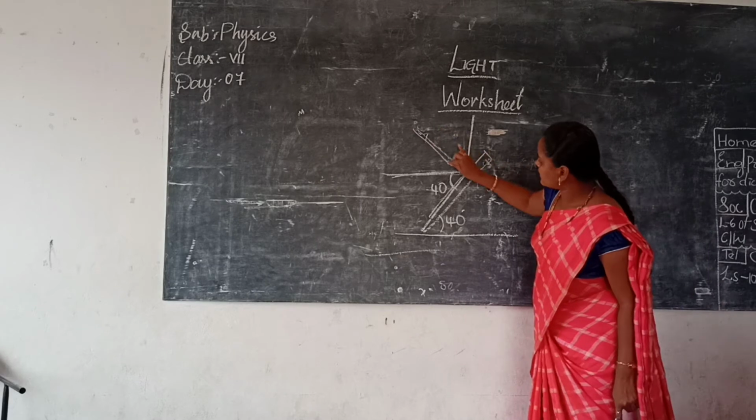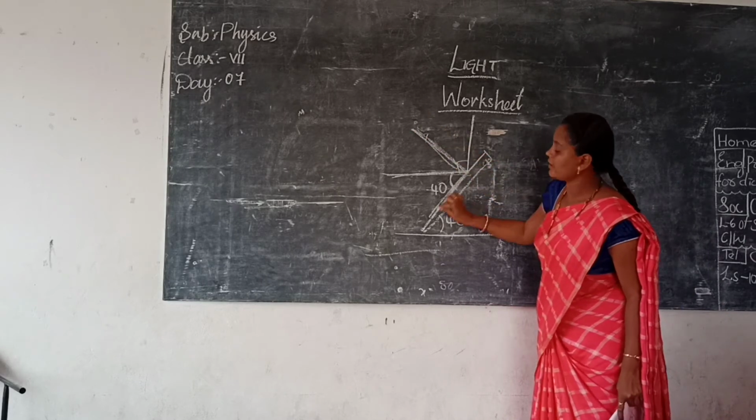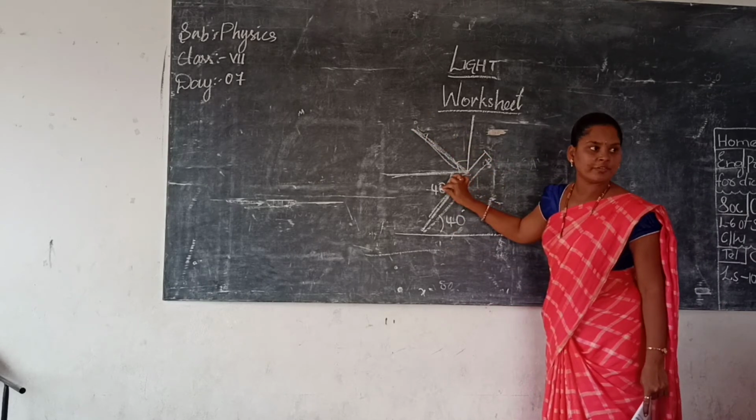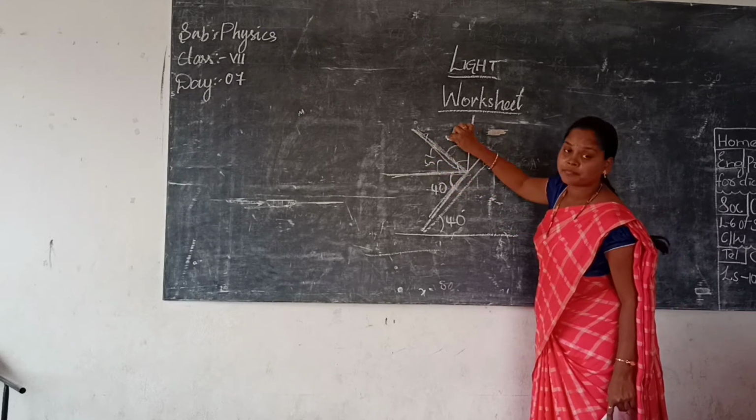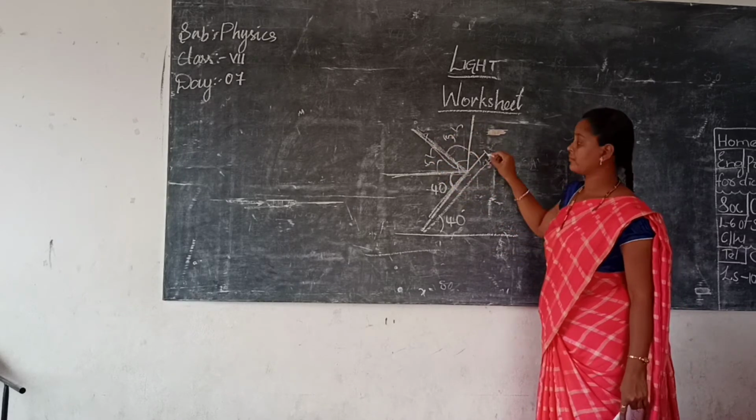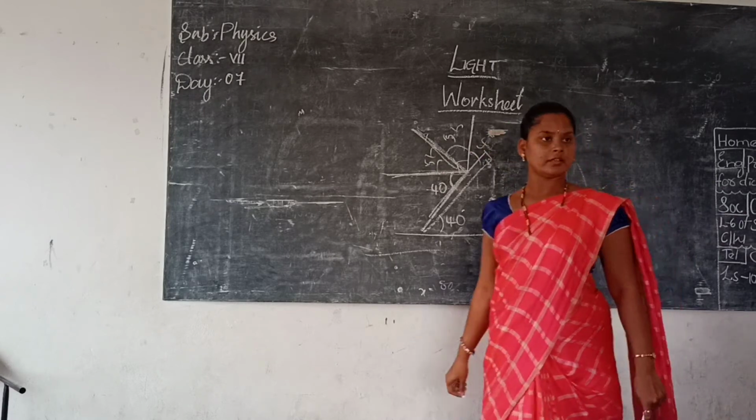This is a right angle, 90. From 90 you have got 40, so what will be remaining? 50. This is 50, this is 50, and this one will be 40. Got it now? Yes, ma'am.